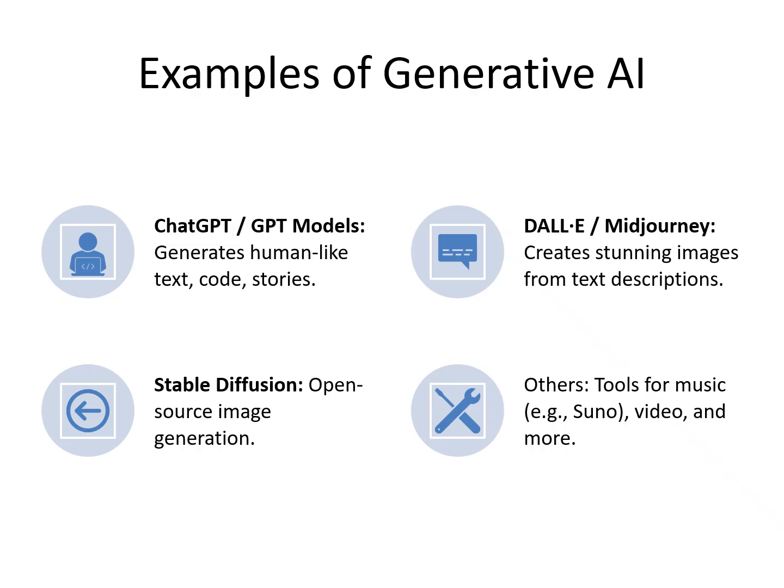Examples of generative AI. You may already be using generative AI without realizing it. ChatGPT generates human-like text. Image tools like DALL-E create visuals from simple text descriptions. There are AI systems that generate music, videos, voiceovers, and even entire applications. These tools showcase how AI creativity is becoming part of everyday life.